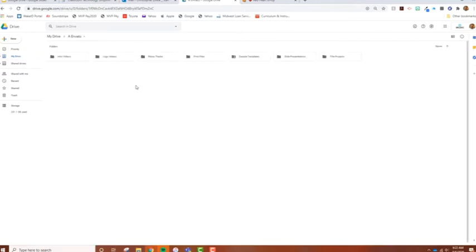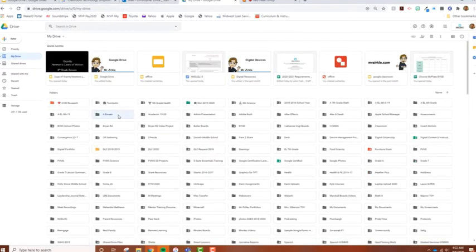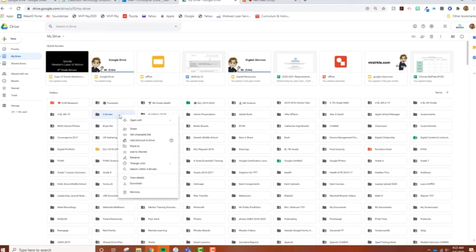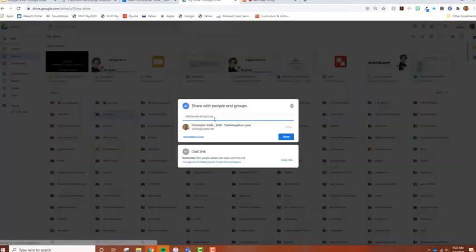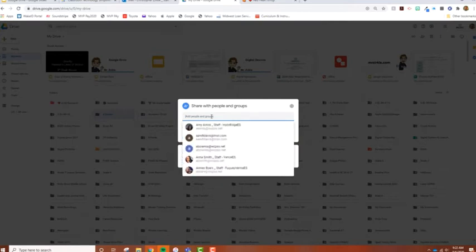If I want them to only have access to a subfolder in the folder or a file in the folder, I would have to navigate to that one. But I'm going to go ahead and let them have access to the entire folder so they'll have access to everything within the folder. And it means I just share it once versus multiple times. So I would click on the share button and I would type in their name.